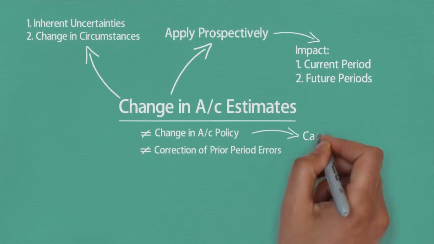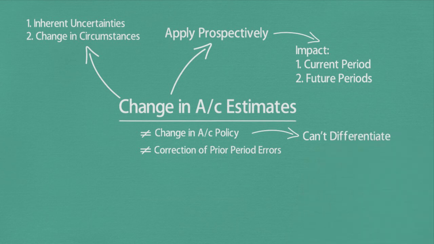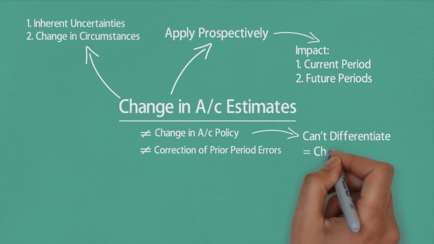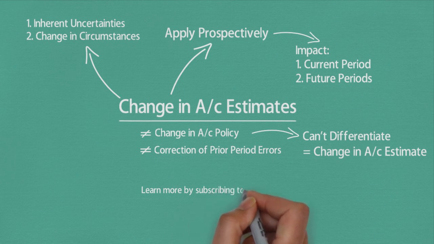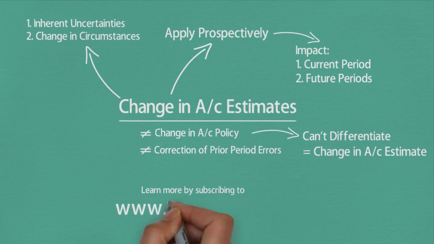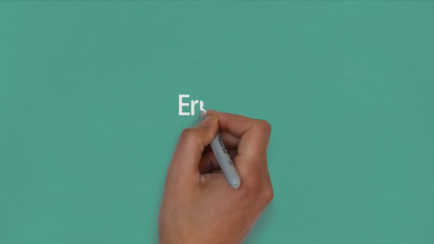Ind AS 8 also states that if it is not possible to differentiate between a change in accounting policy and change in accounting estimate, such change shall be treated as change in estimate. Like I said earlier, we have discussed each of these concepts in detail in our videos on Ind AS 8. Moving on, let's talk about errors.